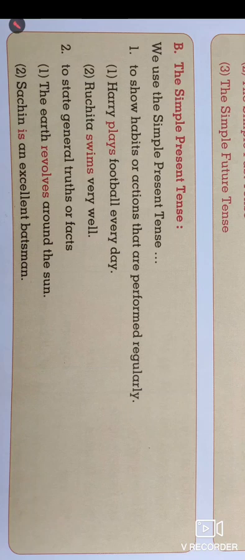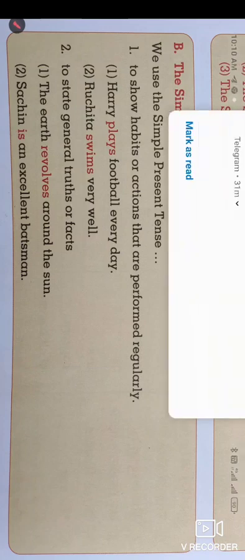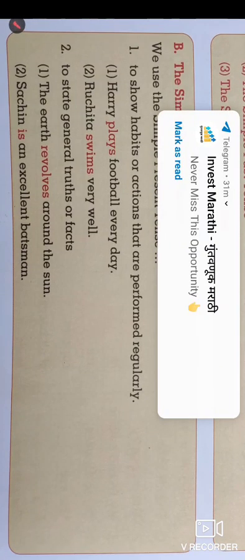So here we come to know that there are mainly two types of sentences in the simple present tense. The first is the sentence which shows habitual actions, or actions done on a regular basis. And the second is the sentence which states a general truth or a fact. These types of sentences are in simple present tense.